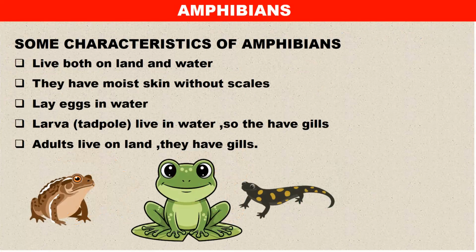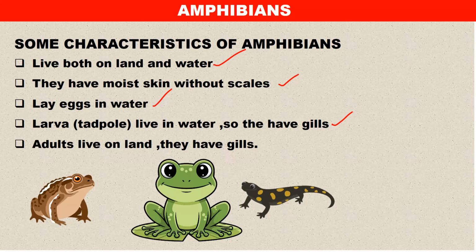All right, what about amphibians? Amphibians also have characteristics that enable us to classify them. One, they live on both land and water. They have moist skin without scales. Listen, moist skin without scales. Then they lay eggs in water. The larva or tadpole lives in water, so it has gills. In other words, tadpoles have gills.